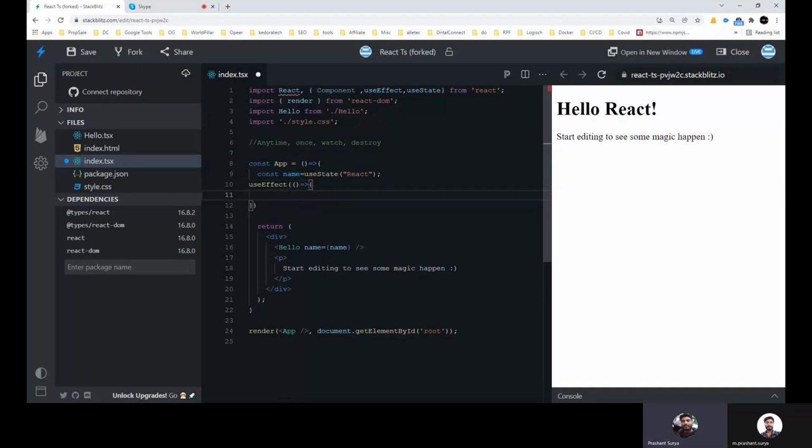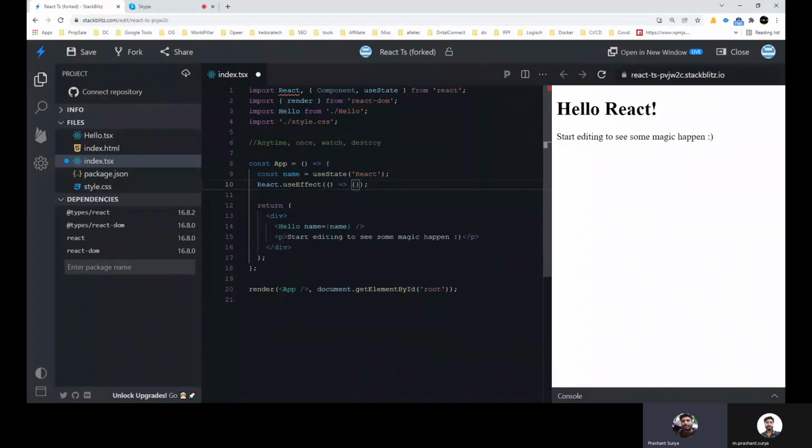What we have told earlier is that you can use useEffect directly here or by using React.useEffect. In both cases you can use it here. In this case you don't have to mention it here. So basically, using useEffect separately is easier, and it's best practice to use it like this.